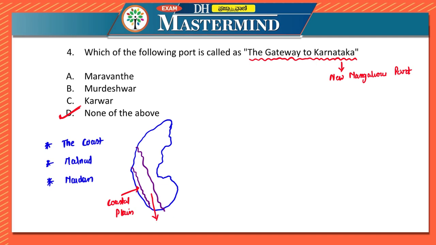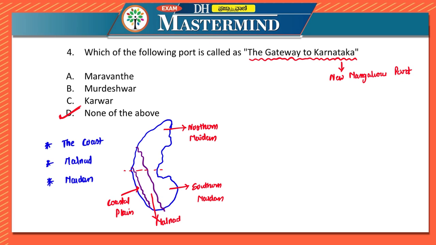After the coastal plain, you have the Malnad region. And the third one is Maidan. In this case, because it is big, you can divide it into the northern Maidan, and this is the southern Maidan. Okay, these are the physical divisions based on the structure and relief of Karnataka.